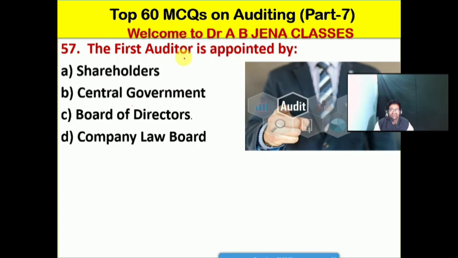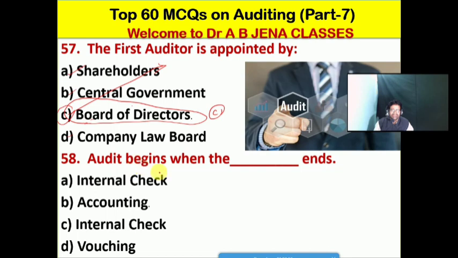Next one: the first auditor is generally appointed by whom? A, shareholders; B, central government; C, board of directors; D, company law board. Friends, C is the right option for this MCQ. The first auditor is appointed by the board of directors. So C is the right option.